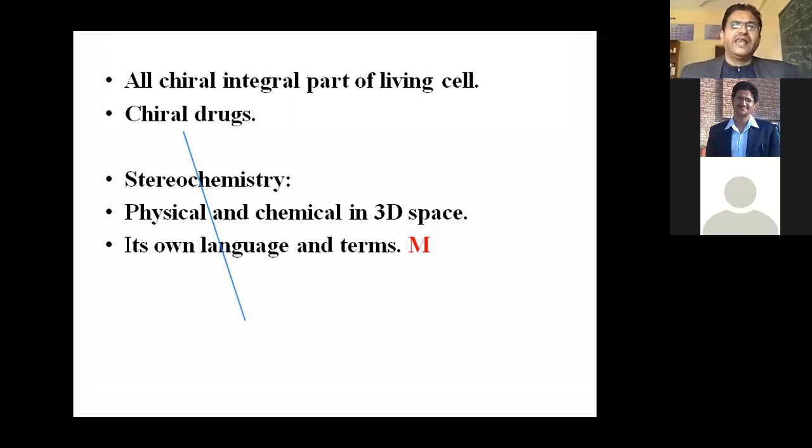Stereochemistry gives a language by which we can easily draw 3D structure on 2D paper: RS nomenclature, DL form, and specific terms. As I already told, R means rectus, S means sinister, L means levorotary, D means dextrorotary. In this way, they have their own terms and their own language for easily handling 3D structure on 2D paper. So that is a point.